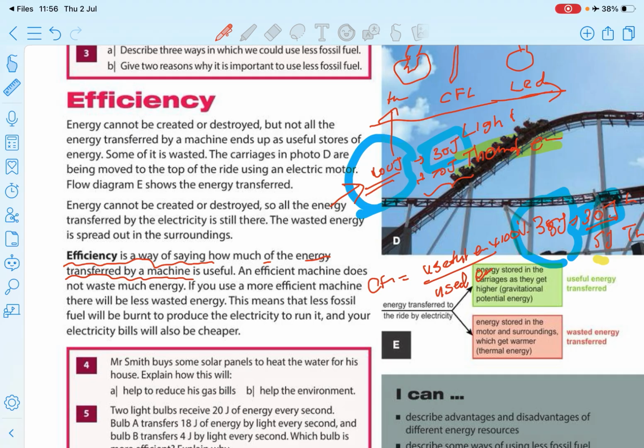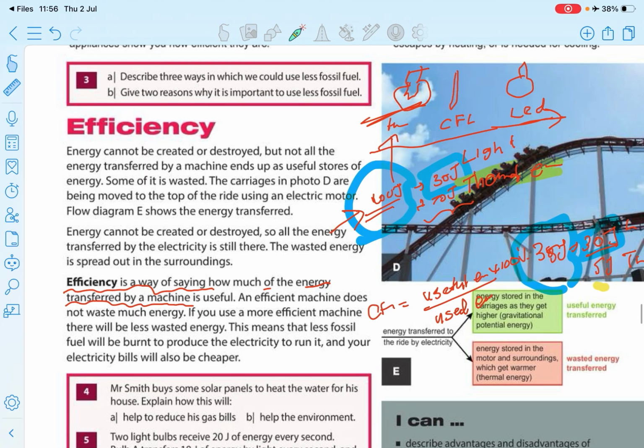But you know that nothing is 100% efficient. But at least we need to avoid the wastage of energy. If you use this light bulb, your power bill increases.